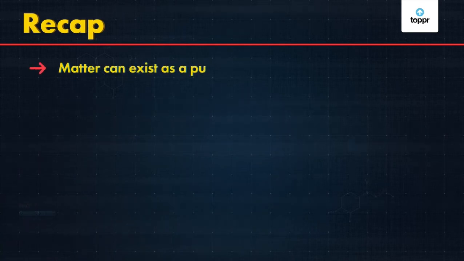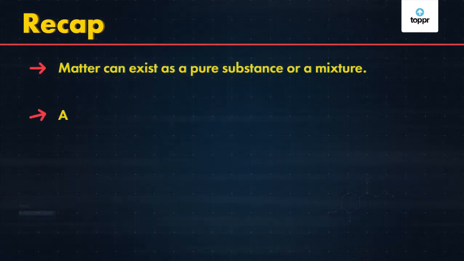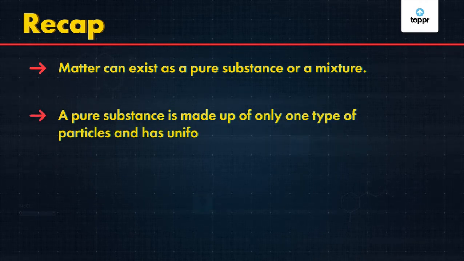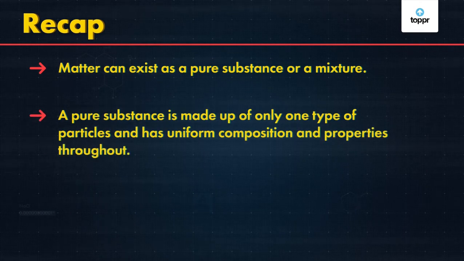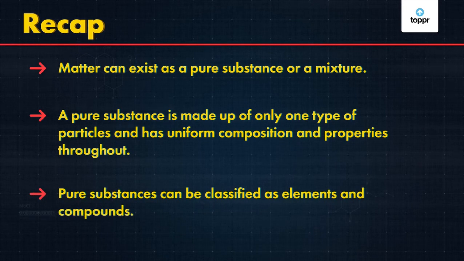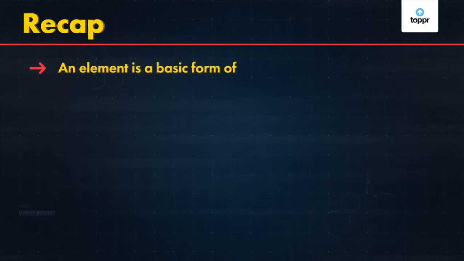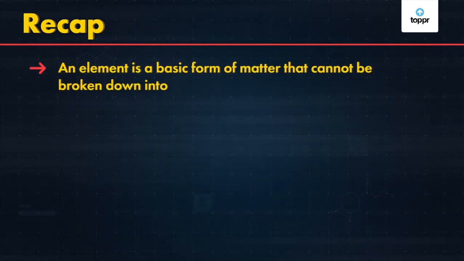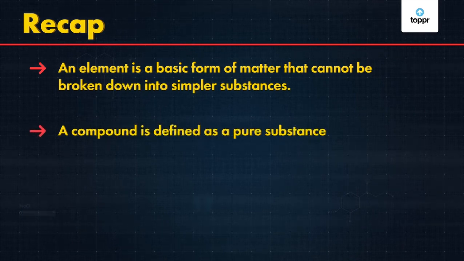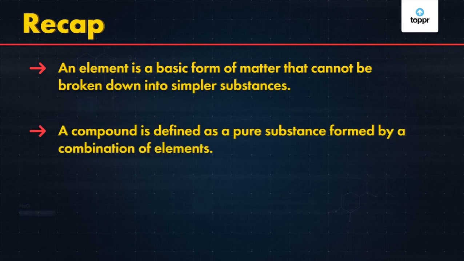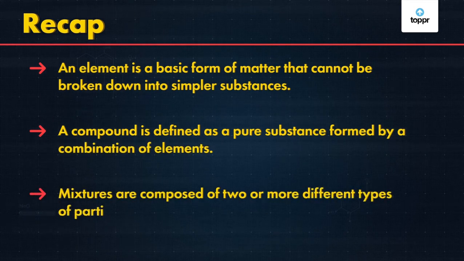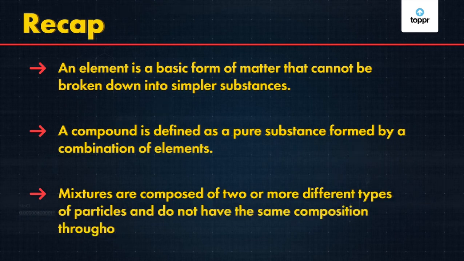Matter can exist as a pure substance or a mixture. A pure substance is made up of only one type of particles and has uniform composition and properties throughout. Pure substances can be classified as elements and compounds. An element is a basic form of matter that cannot be broken down into simpler substances. A compound is defined as a pure substance formed by a combination of elements. Mixtures are composed of two or more different types of particles and do not have the same composition throughout.